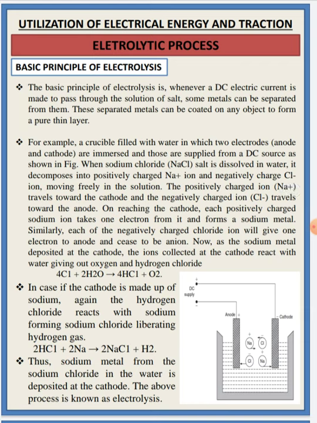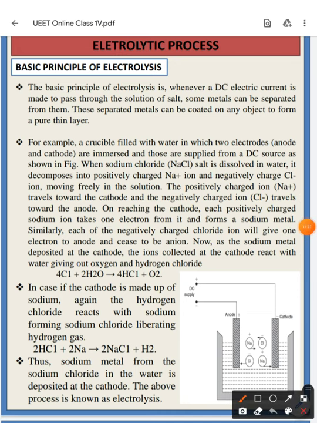So there are some basic principles of electrolysis. In this slide we shall discuss how the electrolysis process happens. What is the principle behind electrolysis? As we have discussed, in the electrolysis process, one electrolyte is there, and anode and cathode are used. The anode is positive whereas the cathode is negative. So one DC supply is given to the anode as well as the cathode, right?